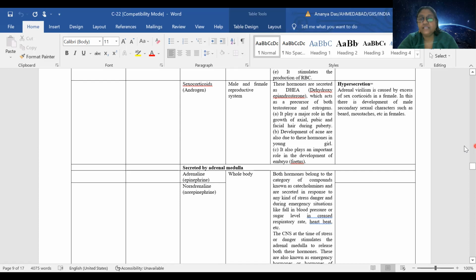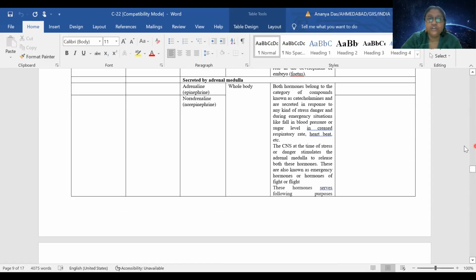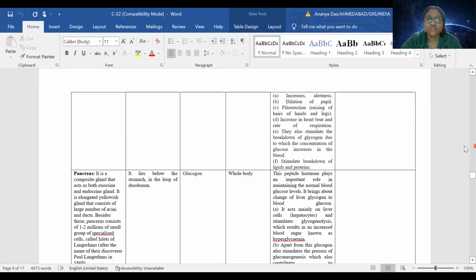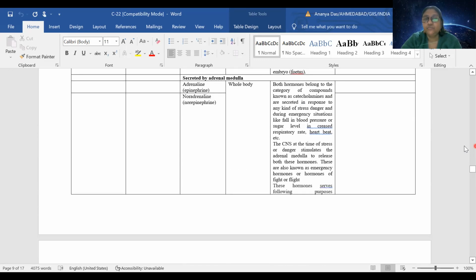So if there is hypersecretion, then in males we can see beard and mustache. In case of females also, you can see such things. We will quickly look into the adrenal medulla hormones. These are adrenaline and noradrenaline, very much known to you. So we can quickly finish.